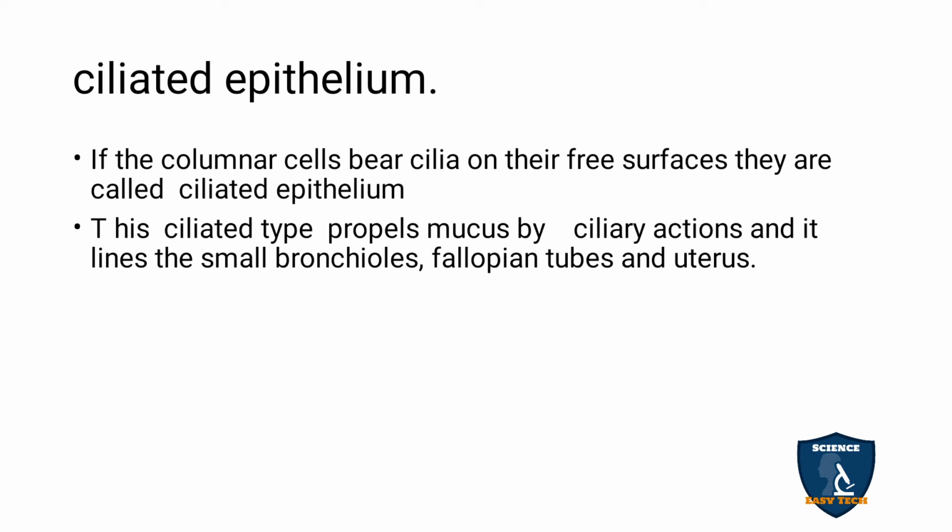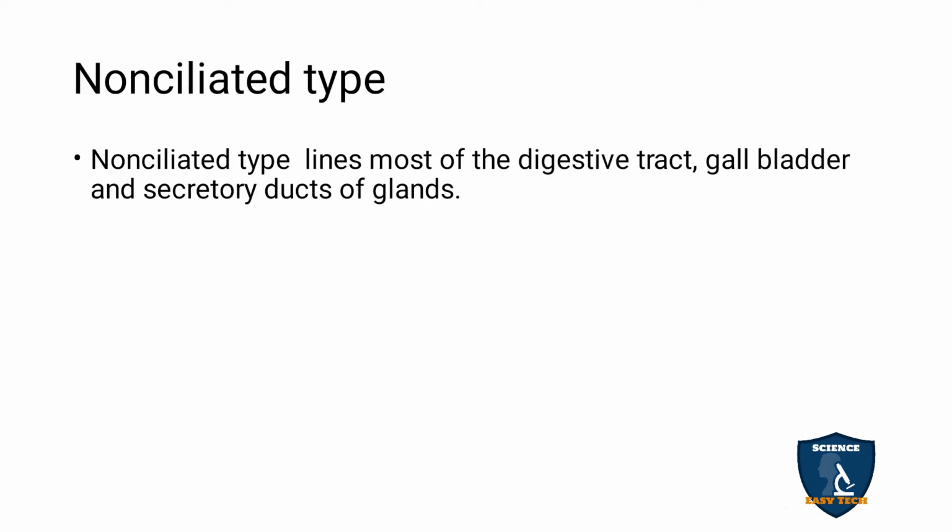It creates more mucus and propels it out, and it is seen in the small bronchioles region, fallopian tubes and uterus. So it propels the mucus, seen not only in the stomach region, it is seen in the lung region, inside the bronchioles, and in the fallopian tubes in the uterus region also. So there also you can see the ciliated epithelium.